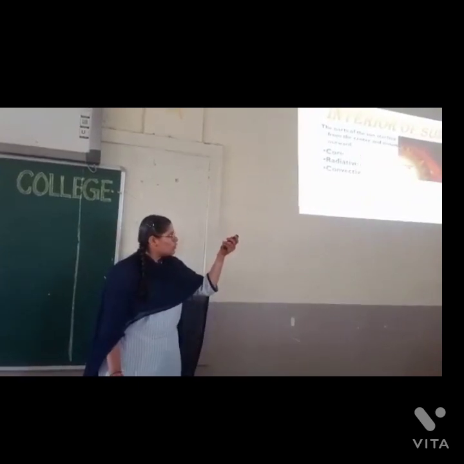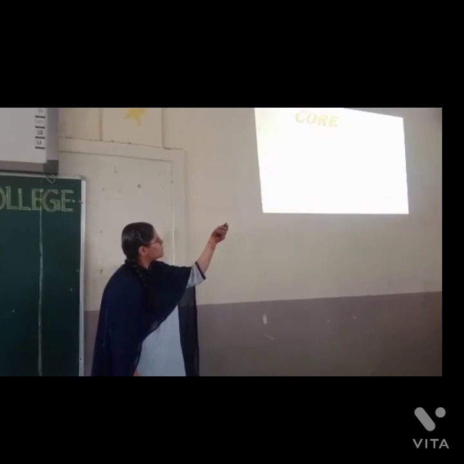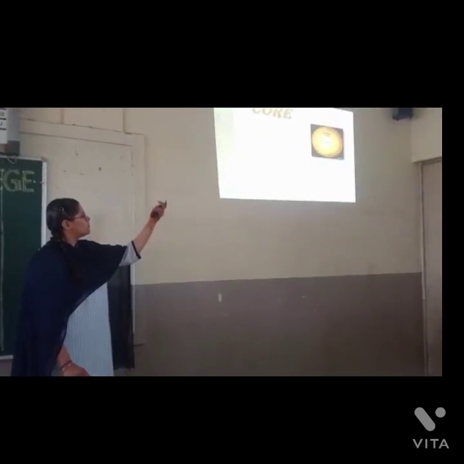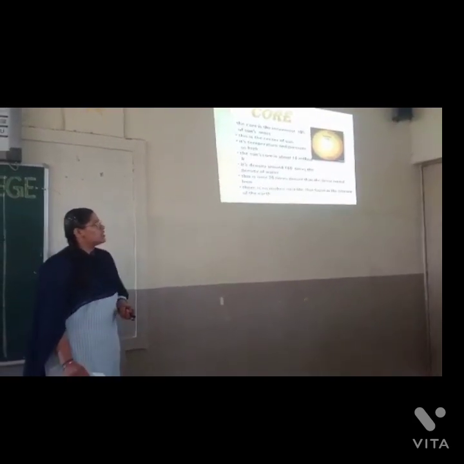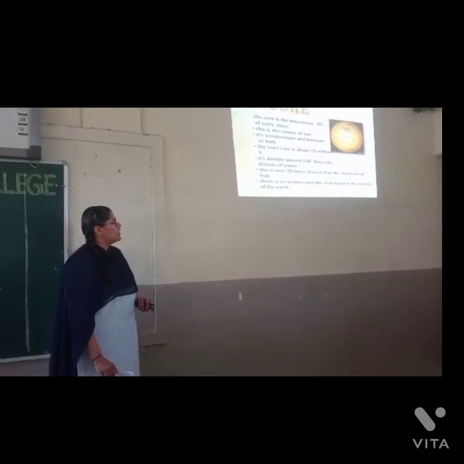So we will start with the core. This is the core. The core is the innermost 10% of the sun's mass. This is the center of the sun.